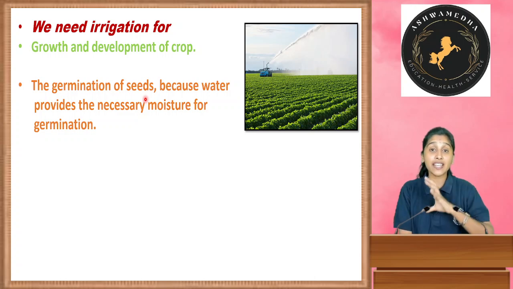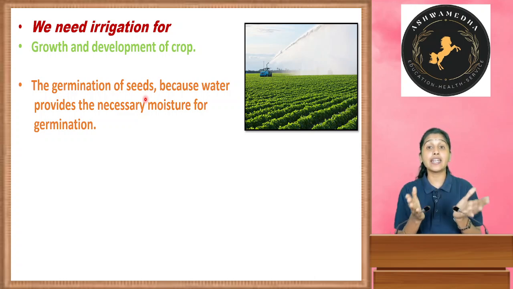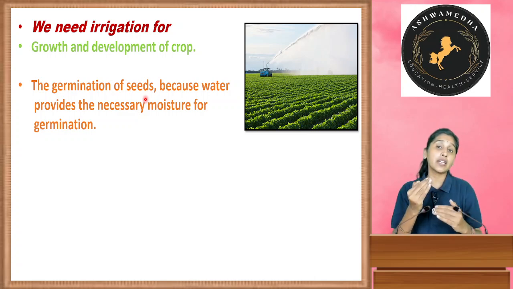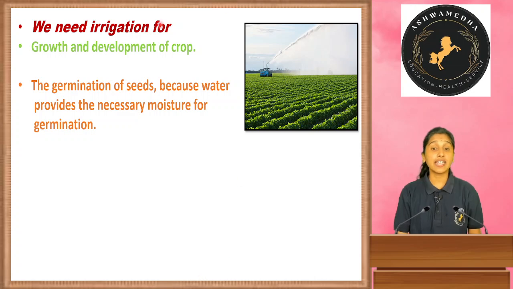Because it has to germinate, because water provides the necessary moisture to the germination. Then after germination it becomes a small plant, then an adult plant, then a tree. So for germination of seeds we need irrigation, we need supply of water.